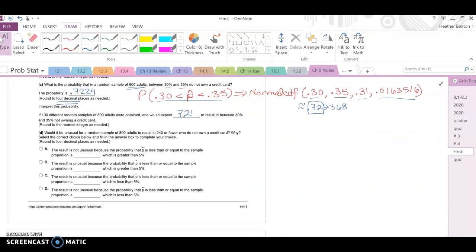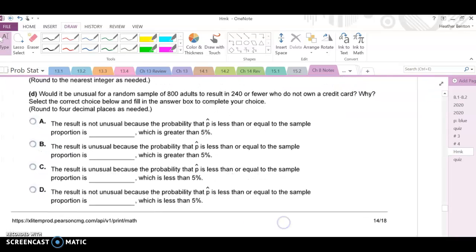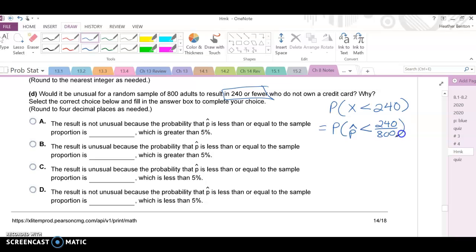All right, here we go for part D. This is the last part. Would it be unusual for a random sample of 800 adults to result in 240 or fewer? This is the probability that X is less than 240, so that means the probability that p hat is less than 240 out of 800. So that's the probability that p hat is less than 0.3. So we're going to put this in our calculator. Normal CDF.